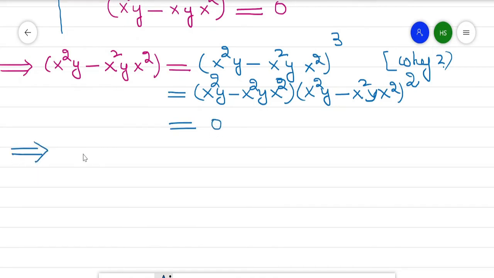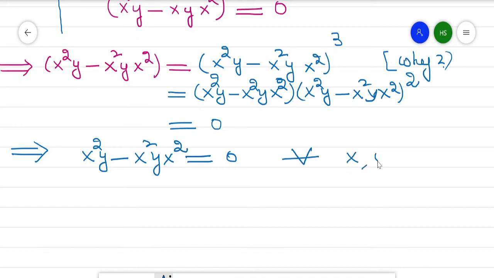If this total term is equal to 0, then x²y minus x²y x² equals 0, for every x, y belonging to R. So from this we get this value.